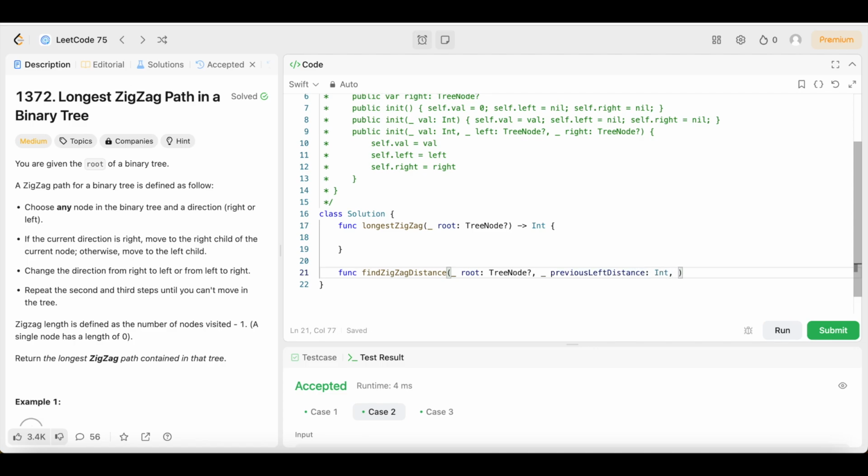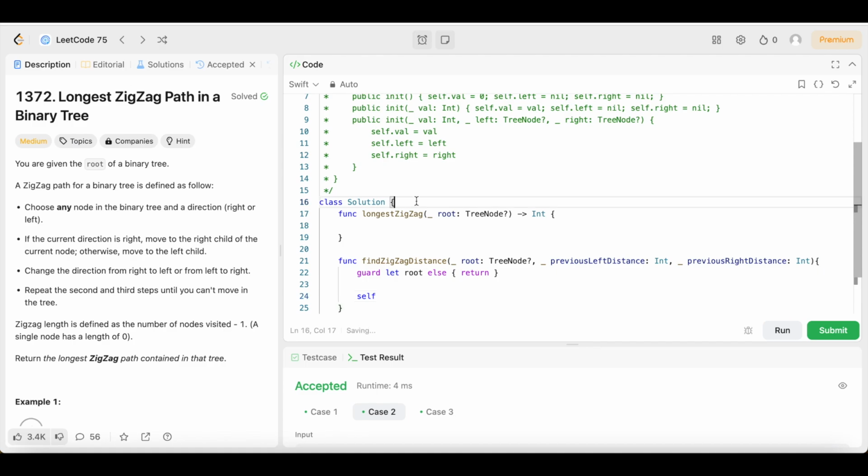And we also want the previous right distance, and we're going to set that to an integer as well. Then we're going to come over here, guys, and the first thing we are going to say is guard let root, else we're going to return.